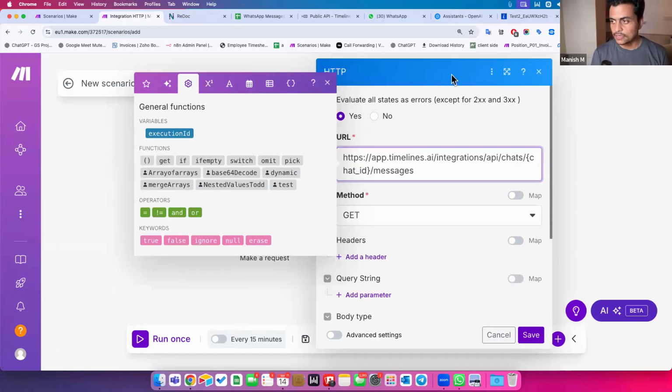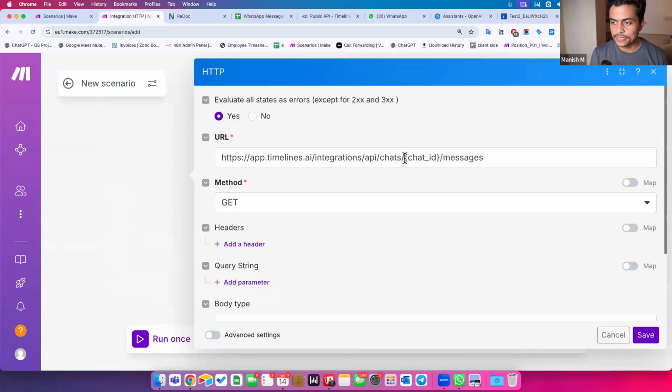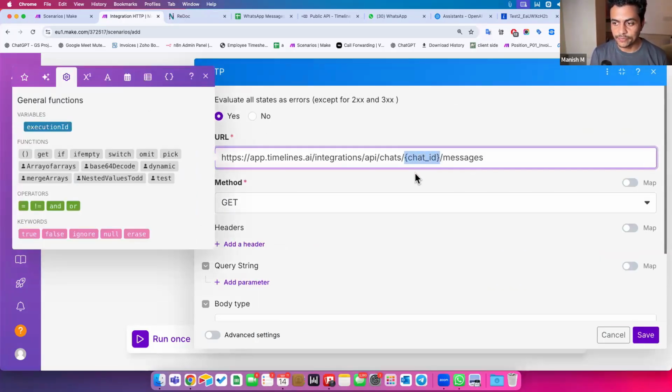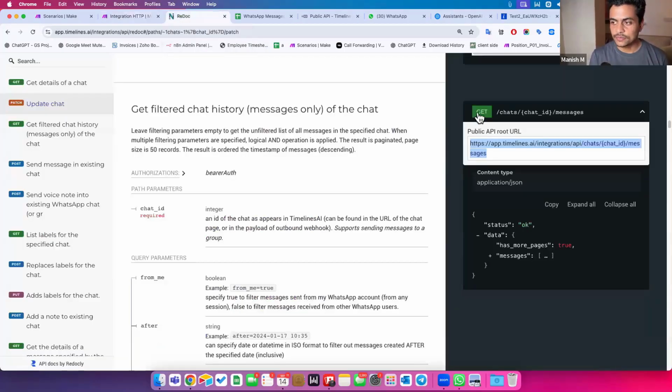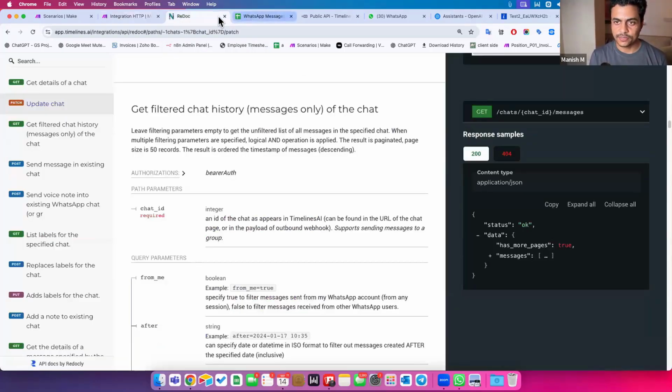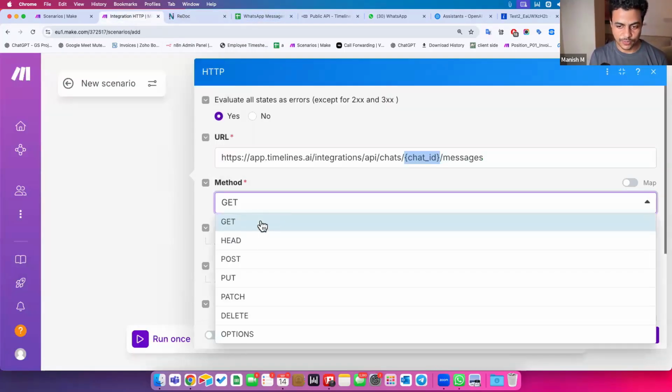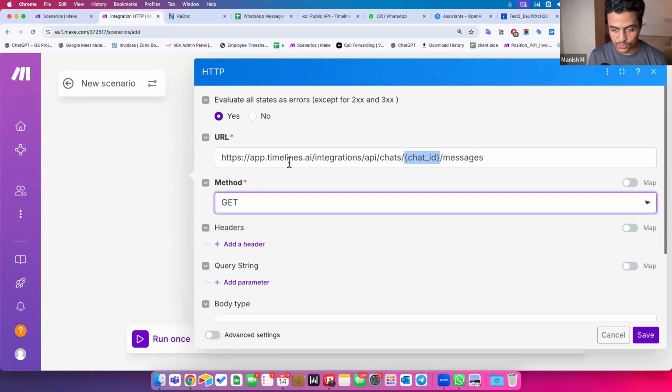URL is this. Now in this entire URL, what do you see? There is a placeholder which is called chat ID. And this is the value which we have to put to get that specific chat ID's messages. Now, apart from this, the method is called the GET method. So I can go here and I'll say method should be GET. By default, GET is selected, all good. But if it is not, I'll have to change it to GET.